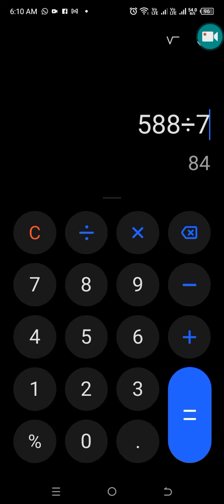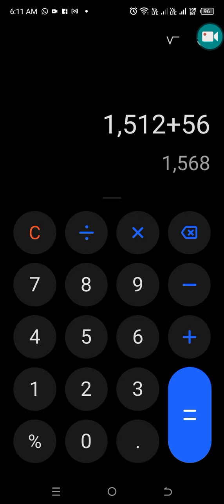It gives us 84. Then you multiply by the date, 18, which is today. It's 1, 5 and 12. Then you say equal, then you add 56. The last number is 11568.